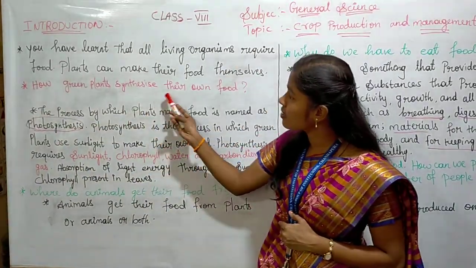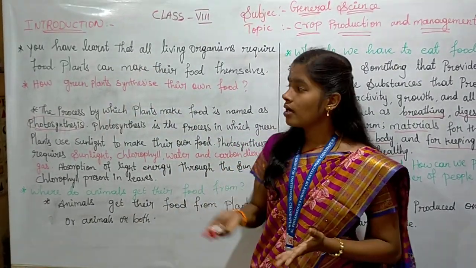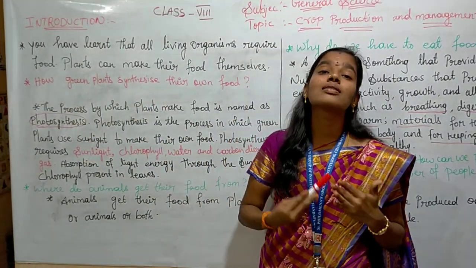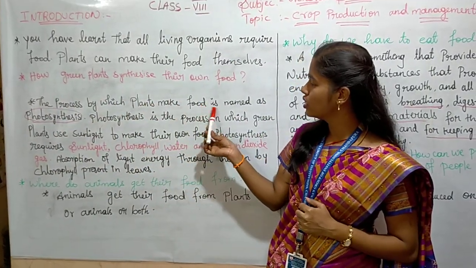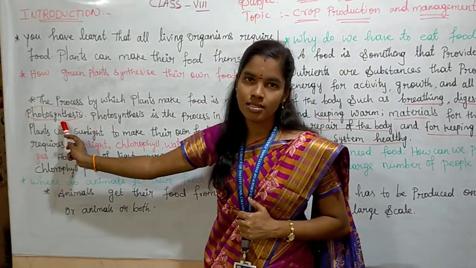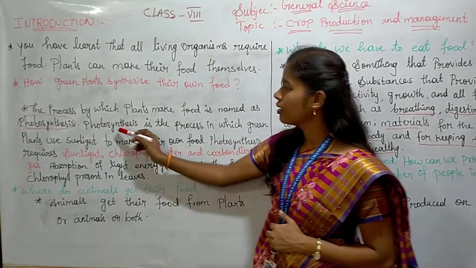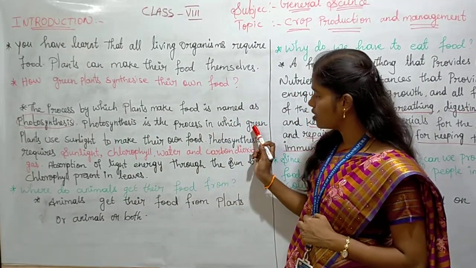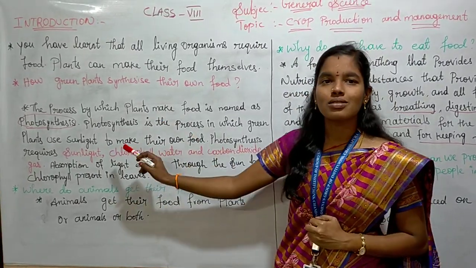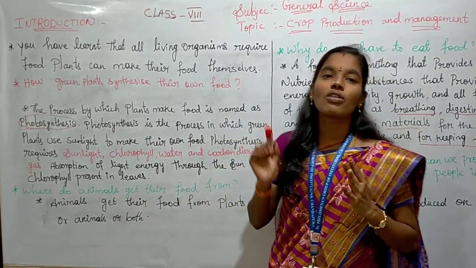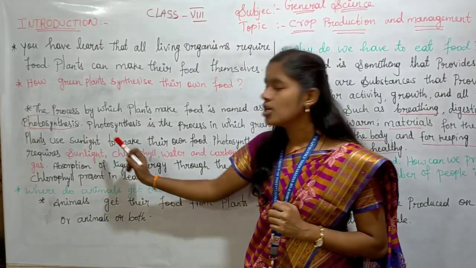How do green plants synthesize their own food? We have discussed that plants can make their own food, but how are they synthesizing it? The process by which plants make food is named photosynthesis. Photosynthesis is the process in which all green plants use sunlight to make their own food.